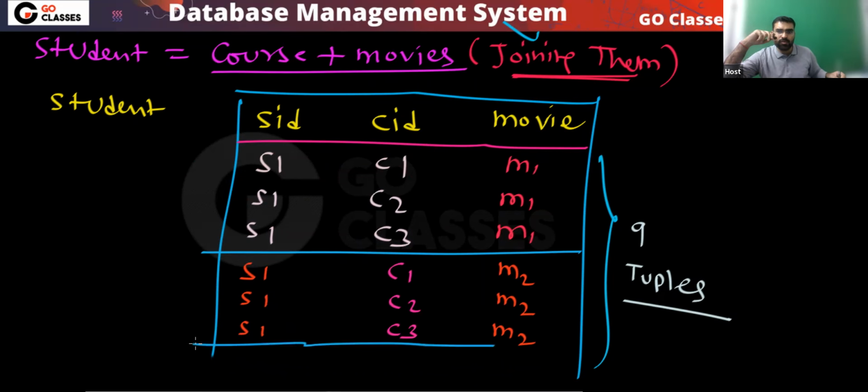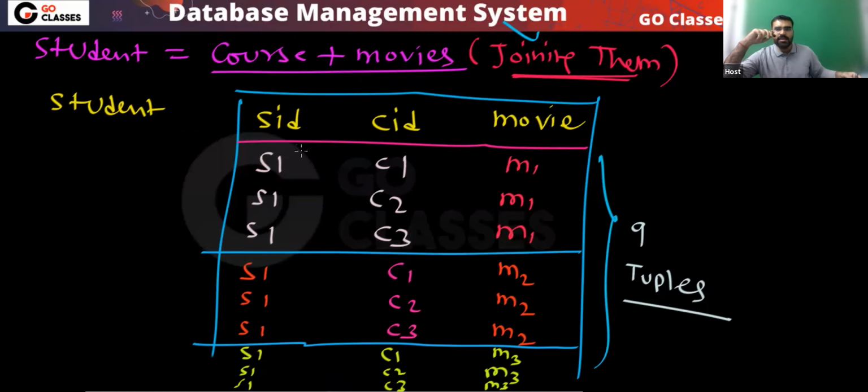Now, because of M3 movie, what will happen? Because of M3 movie, again, the courses will repeat. Okay. So, can you notice why?